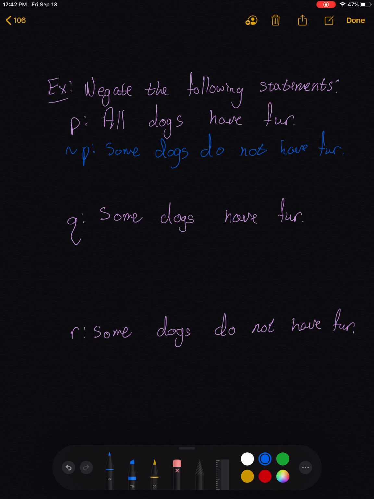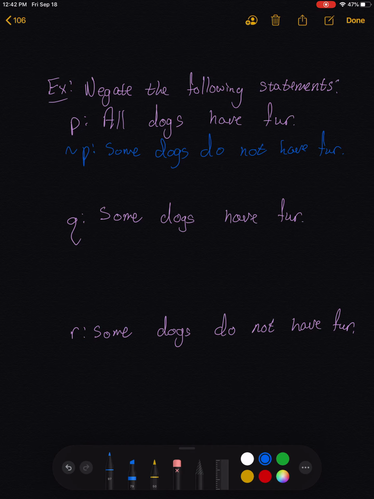Suppose no dogs had fur. Then the statement P, all dogs have fur, would certainly be false, right? I just said no dogs have fur. And the statement not P, that some dogs do not have fur, would then be true, right? Because some of them do not have fur. No, none of them do, so certainly some of them don't. So again, we have P and not P having opposite truth values in every possible case.